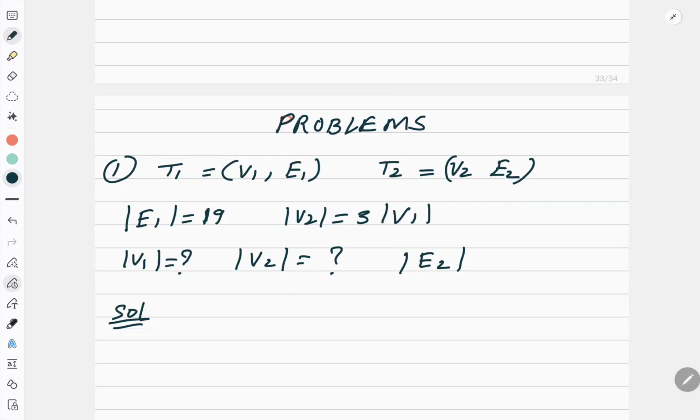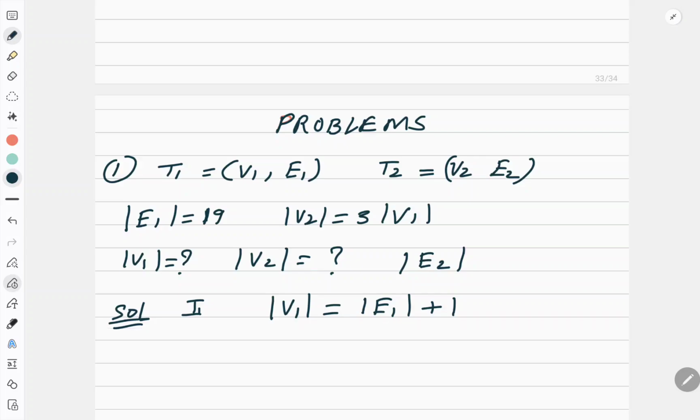If the number of vertices is n, the number of edges will be n minus 1. So for T1, I can say that the number of vertices is equal to the number of edges plus 1.